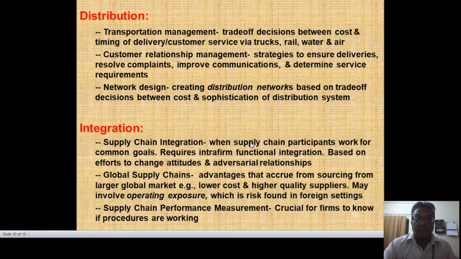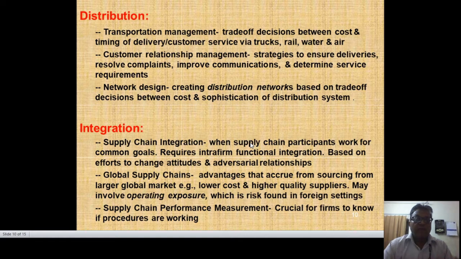Then the distribution channel. In distribution we can use transportation management, because that is a trade-off decision between cost and timing of delivery and customer service via trucks, rail, water and air. This depends on the product. Certain things we can send by truck, certain things by water, certain things man to man or face to face. In customer relationship management, we have to take care of strategies to ensure deliveries, resolve complaints, improve communications and determine service requirements. And in network design, we create a distribution network based on trade-off decisions between cost and sophistication of the distribution system.